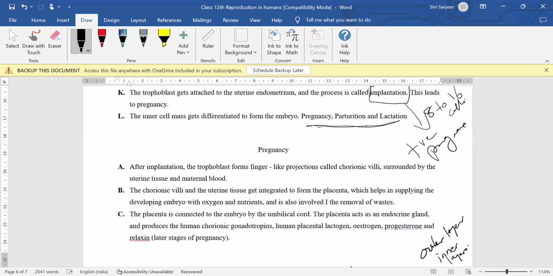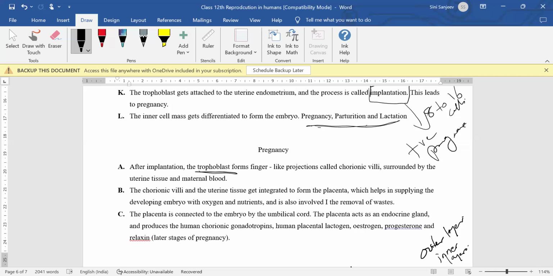Okay, so initially this egg which has been fused, which is a zygote, needs to divide so that many cells will be formed and it can produce a particular human being. So to get that, after the implantation, there is something formed which is called as what? The trophoblast, right?